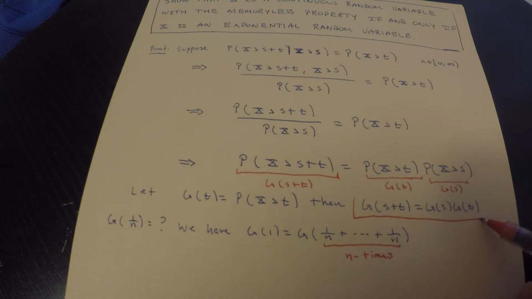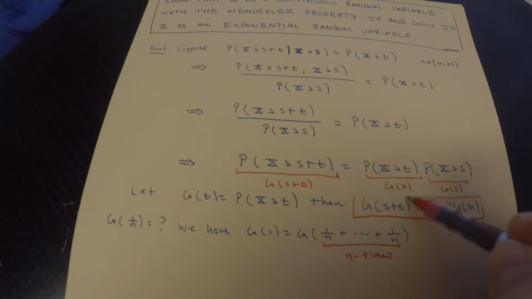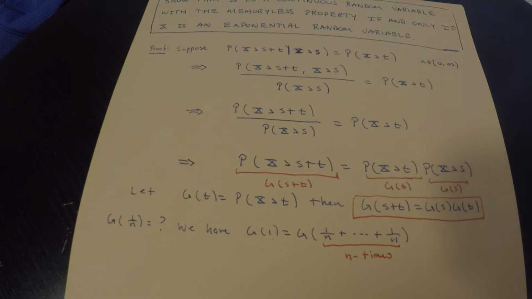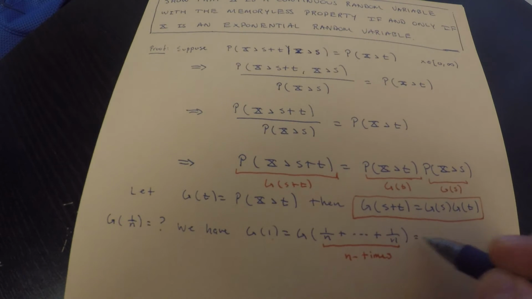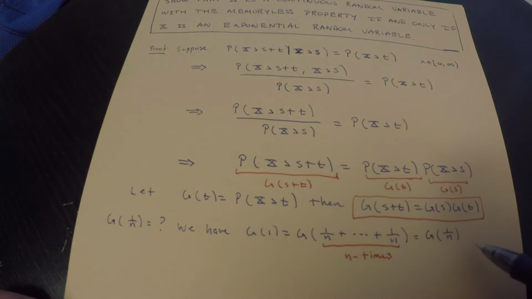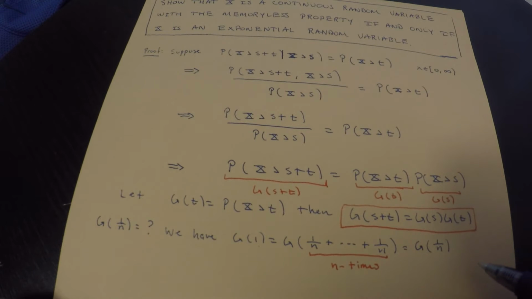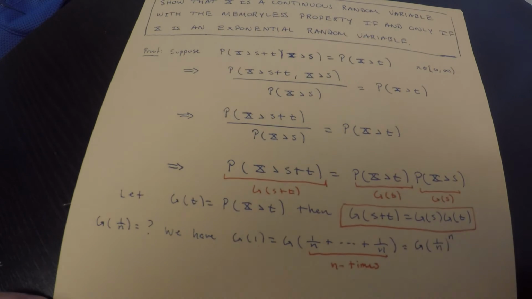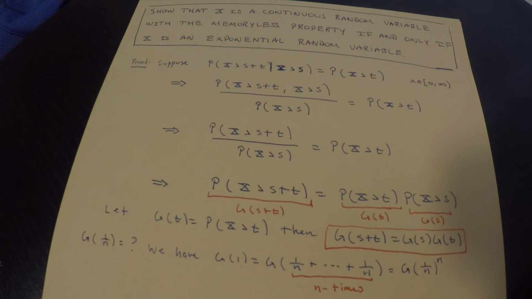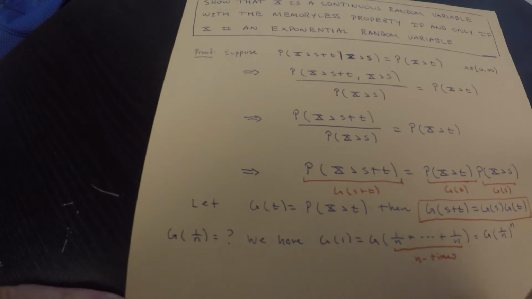This property says that addition turns into multiplication. So then this must be equal to g of 1 over n times g of 1 over n times g of 1 over n times g of 1 over n, n times. If I multiply g of 1 over n to itself n times, that's g of 1 over n to the n. So what did we just show here?